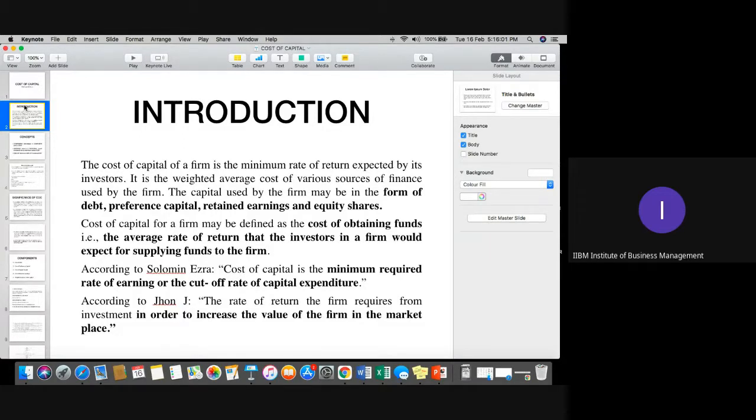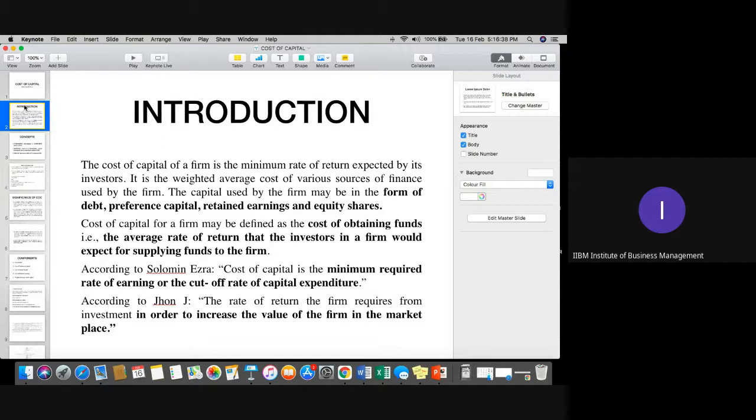Now, in this particular unit, what we will discuss is the approach which the company should follow in order to minimize its cost of capital, so that there is less burden on the earning capacity of the company. What we need to cover in this topic is, in order to acquire any capital, which option would be best suited for the company. These options may be debt, preference, retained earnings, or equity shares.